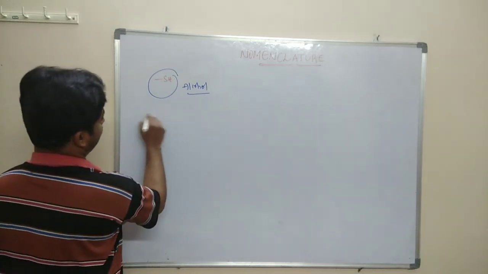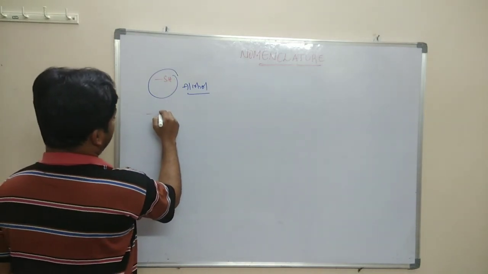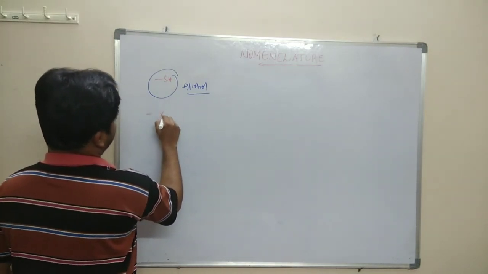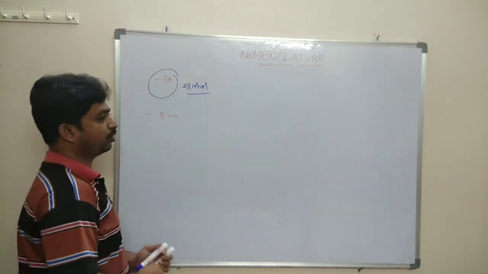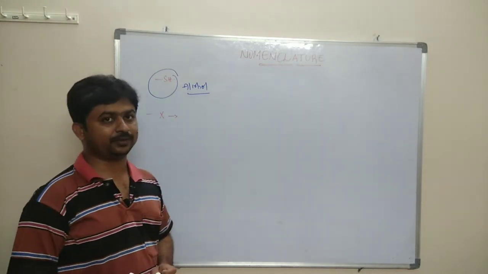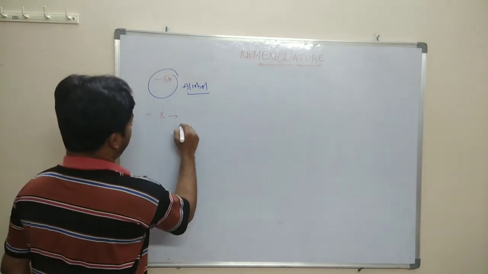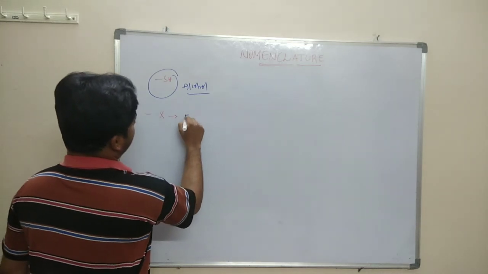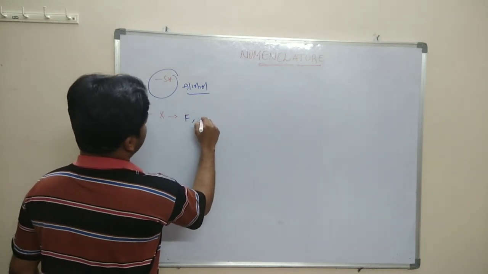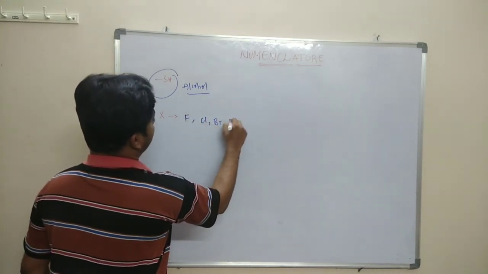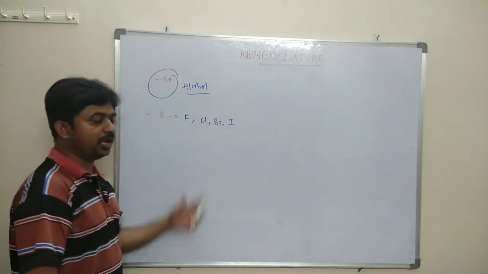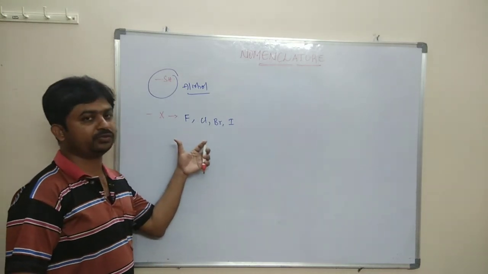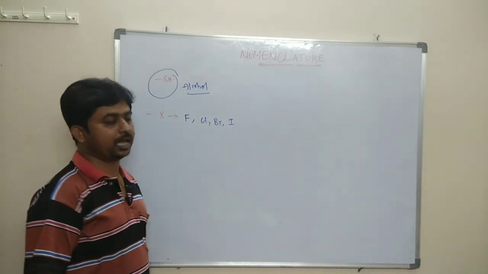Next, the compounds which are containing X as the functional group, that is halides. Halogens are nothing but fluorine, chlorine, bromine and iodine, and halides are the compounds which have halogen atoms.